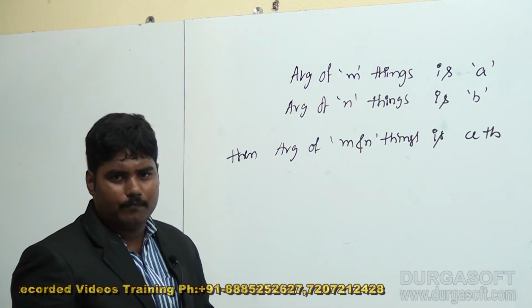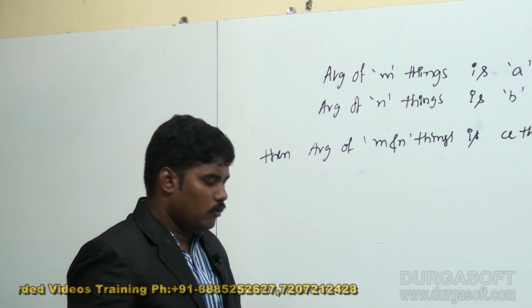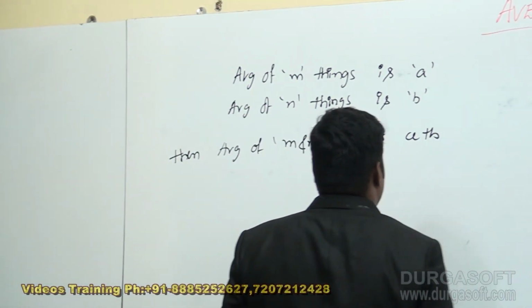Is it A plus B or A minus B? No, you have already known that.